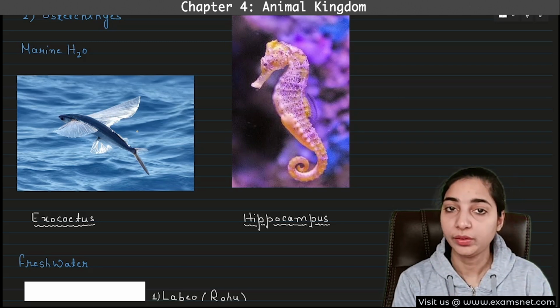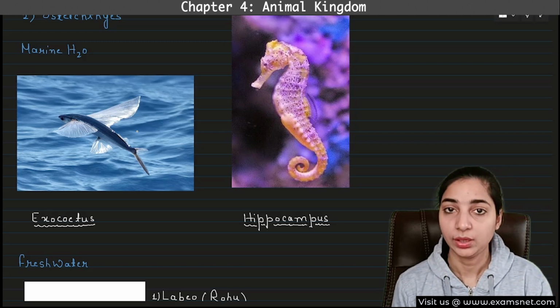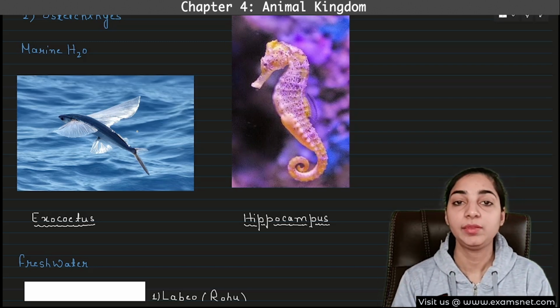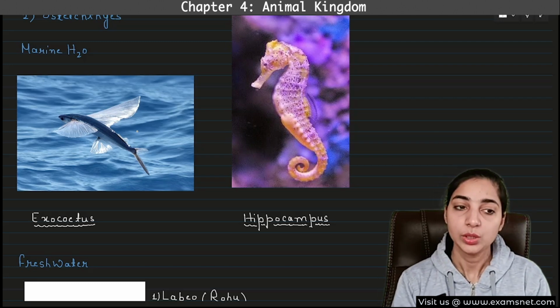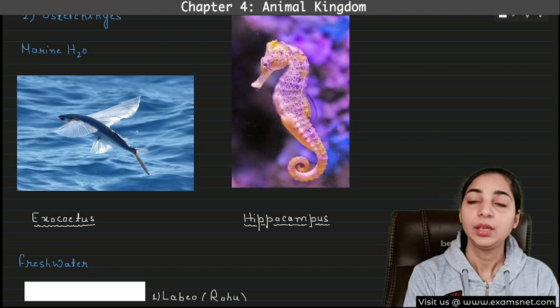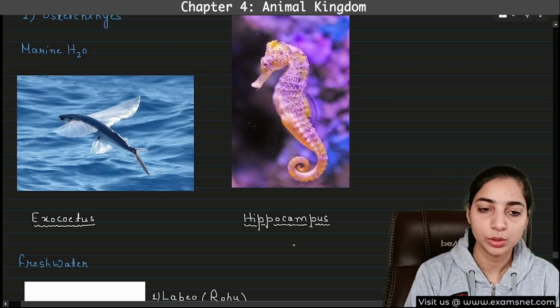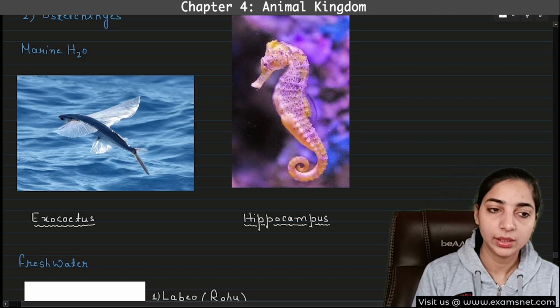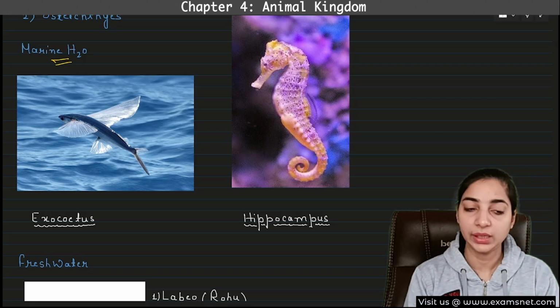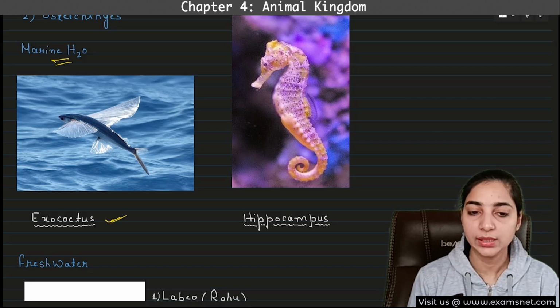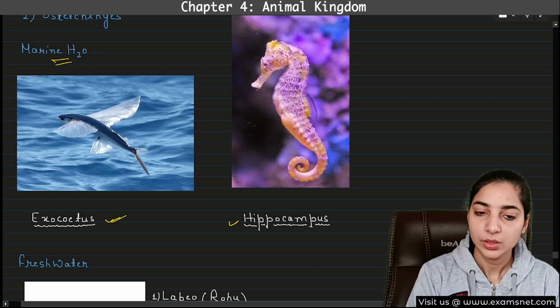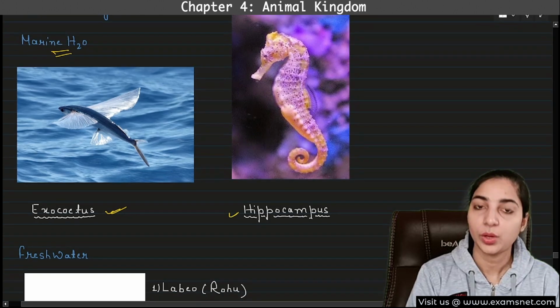We have seen that the Chondrichthyes only live in marine water, whereas the Osteichthyes can live in marine water as well as fresh water. So there are some Osteichthyes which are marine and some which are fresh water. So we will see the examples of both types. First one, you can see these are the Osteichthyes which are found in marine water. Examples are Exocetus and Hippocampus. Okay, so these are marine Osteichthyes.